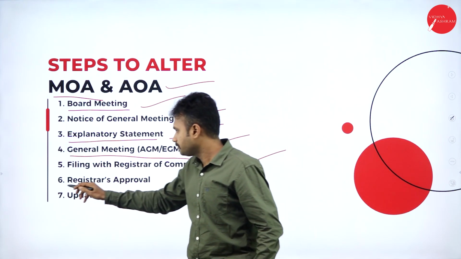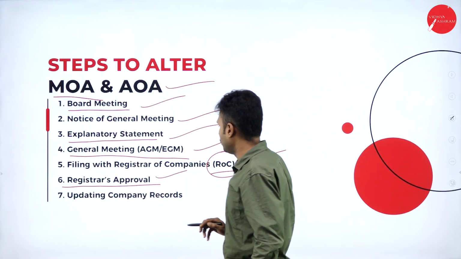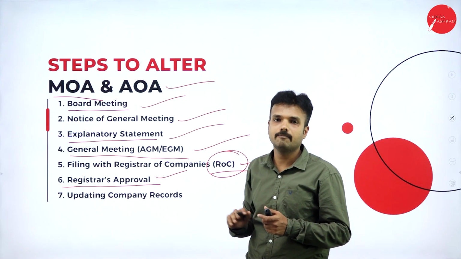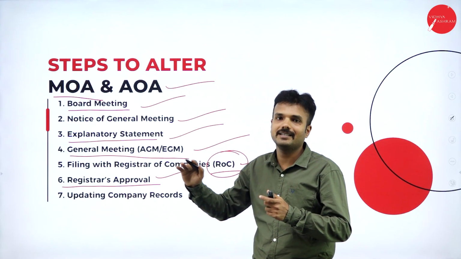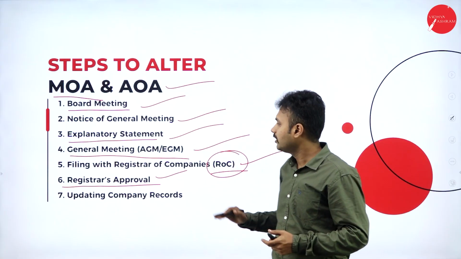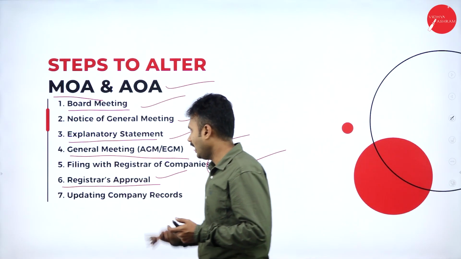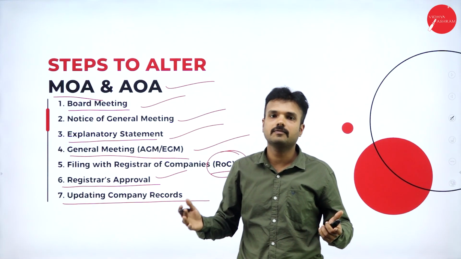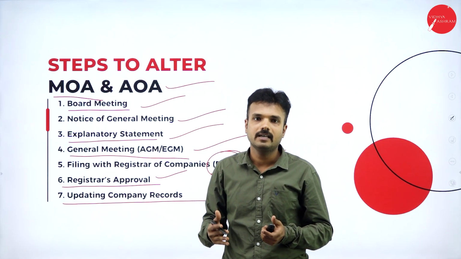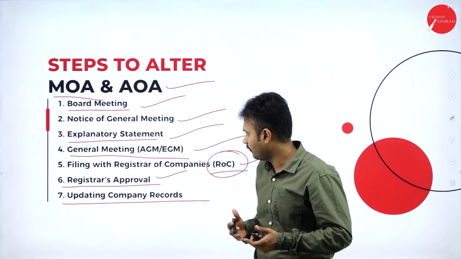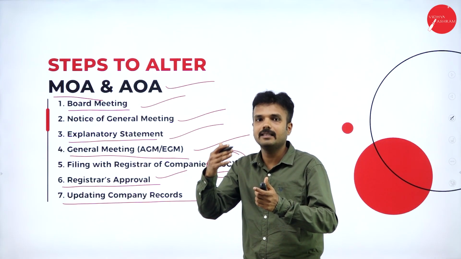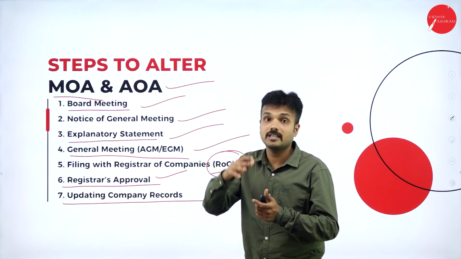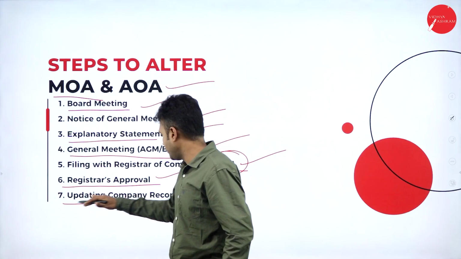Then the next one, registrar's approval. Until and unless the approval has been given by ROC, we cannot consider it. We cannot declare it. Finally, once the approval has been given by ROC, I am supposed to update the company records. All the financial records I need to mention, in the prospectus I need to mention, and in the same way in all aspects and conditions, and keep the same document on the official website as well. That we call updating company records.